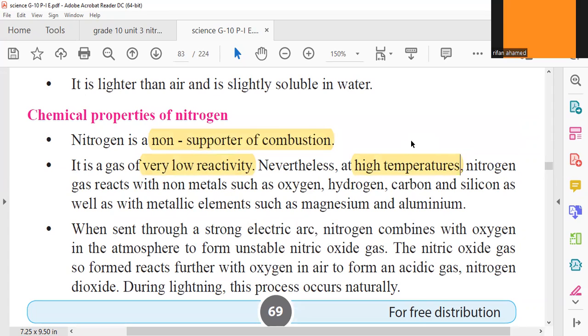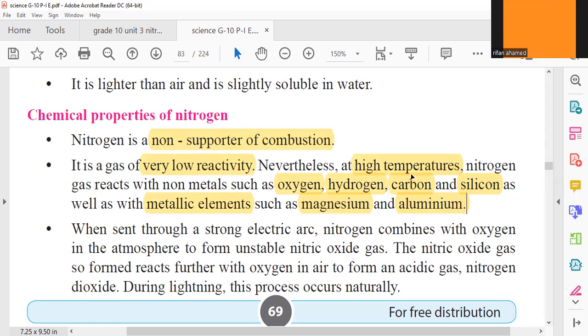In that case, at high temperature, nitrogen gas can react with oxygen gas, hydrogen gas, carbon, silicon, and some metallic elements like magnesium and aluminium. Remember, nitrogen doesn't react with all the metallic elements. Some metallic elements like magnesium and aluminium will react with nitrogen gas.